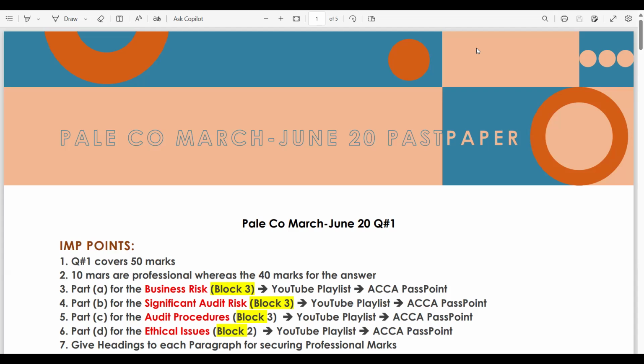Now, international expansion. Please be active. PAL company operations are currently all based in its home jurisdiction, meaning local operations. However, the board has recently approved the acquisition of several large areas of tropical rainforest in Farland. This is a big indicator. A remote developing country, the expansion will allow the company to process new types of timber for which there is significant demand from luxury furniture manufacturers.